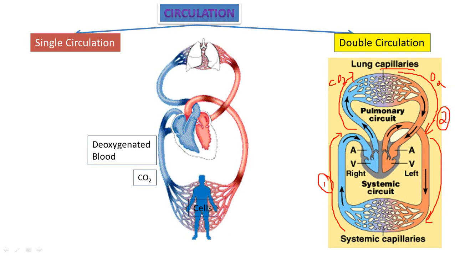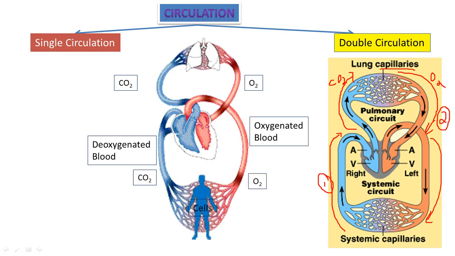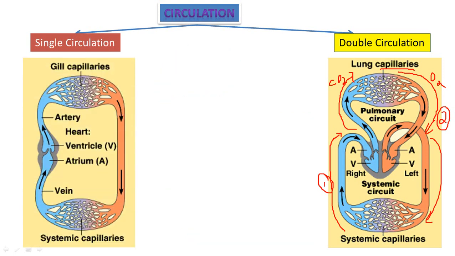From the cells, deoxygenated blood is passed to the heart, and that carbon dioxide, that is deoxygenated blood, is passed from the heart to the lungs, and from the lungs oxygenated blood is passed to the heart. Then again it is passed to all parts of the cells. Since the blood is pumped twice in the heart, the same blood, that is the reason we call it double circulation.